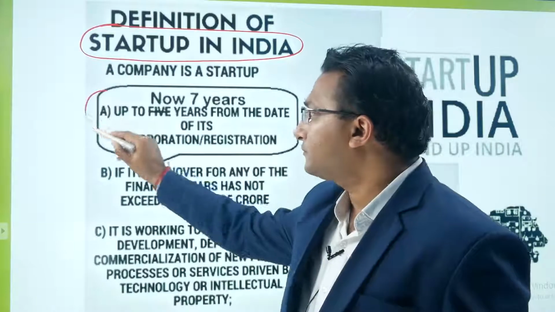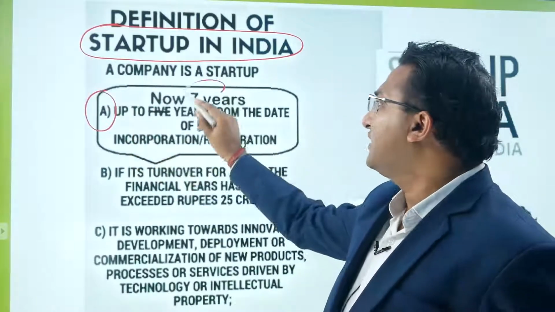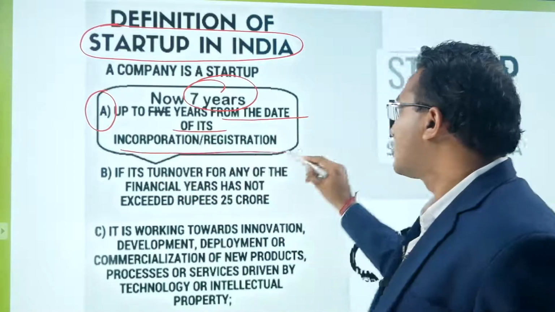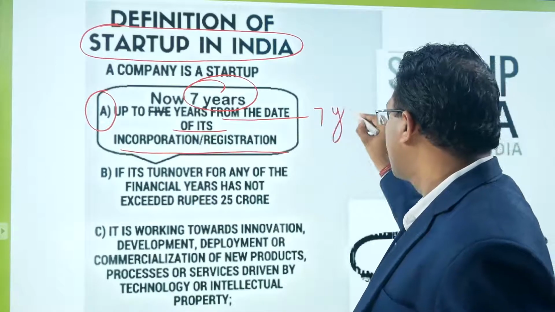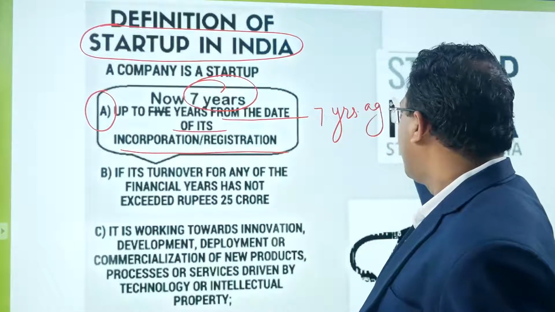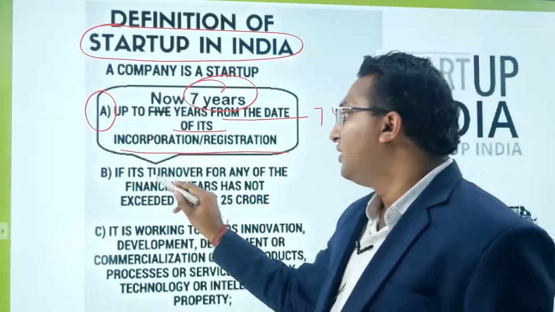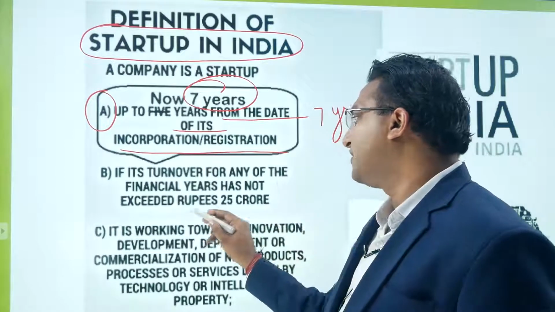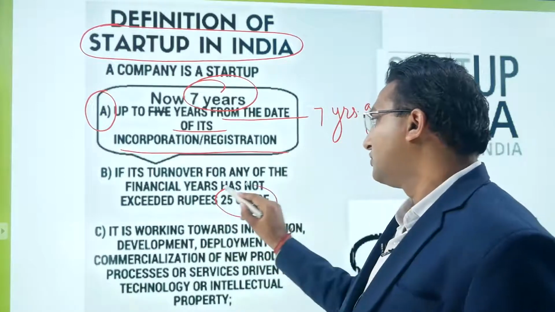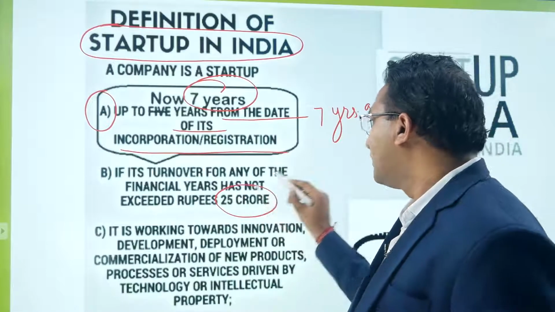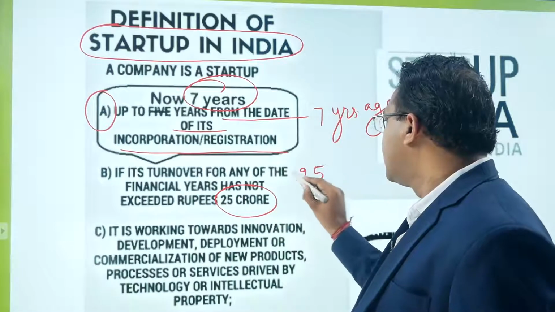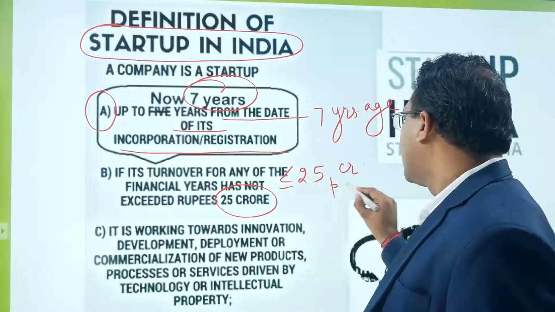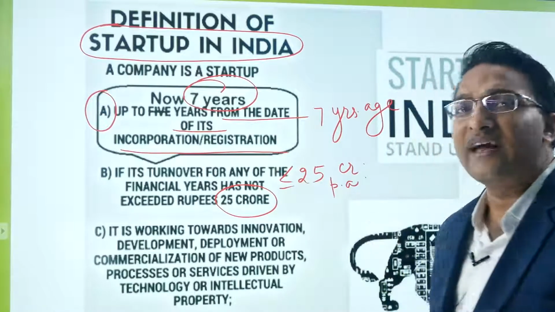First condition: up to 7 years of age from the date of its incorporation. Second, its turnover for any financial year has not exceeded rupees 25 crore, that is per annum.